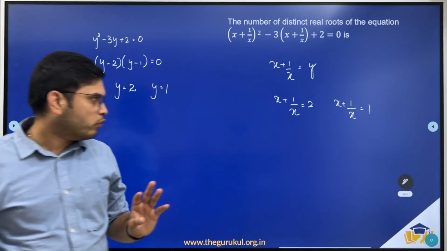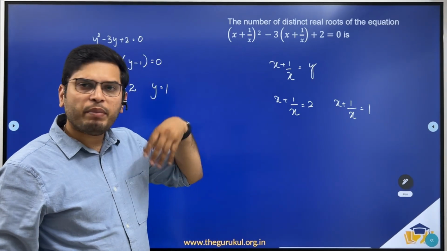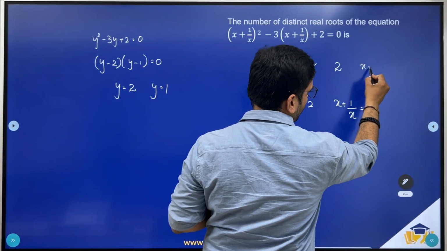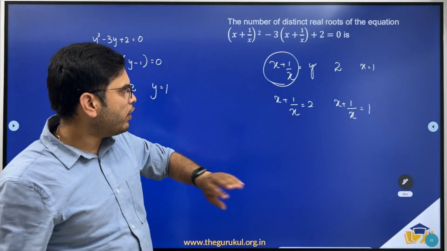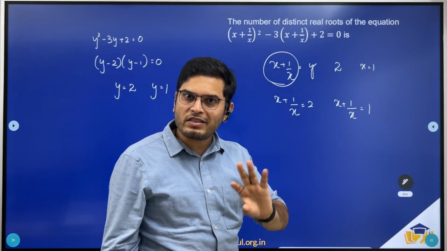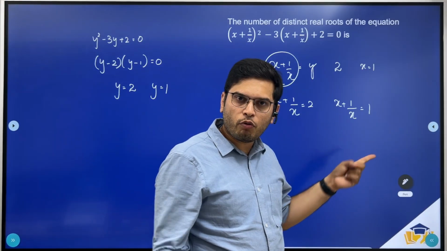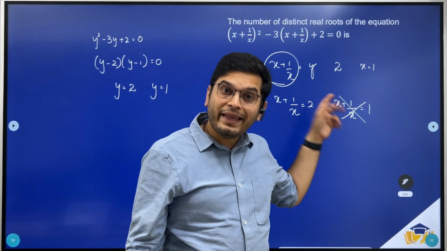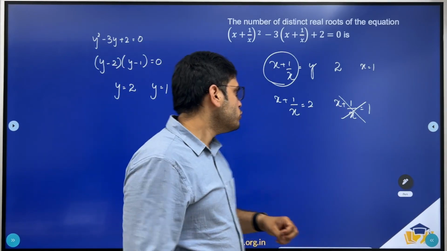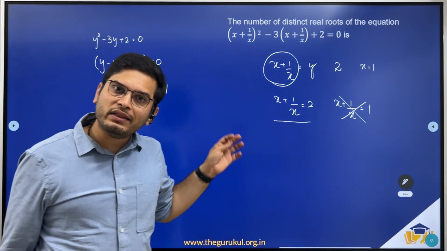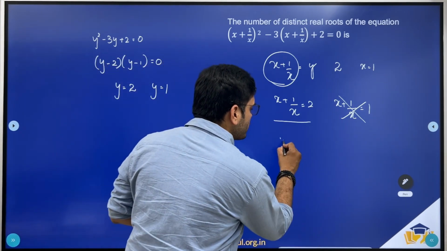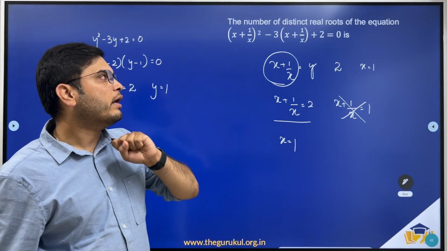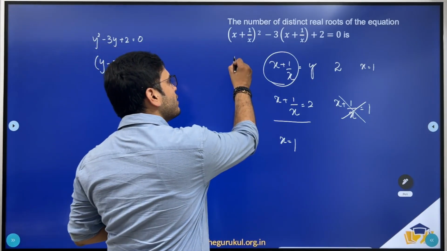And we are asked to find real roots. Now we had discussed in the previous videos that the minimum value of x + 1/x will be 2 when x is equal to 1. For any positive real value, the minimum value of x + 1/x is 2. So if that's the case, x + 1/x = 1 is not possible. So we won't be having a real value of x from that equation, right? So we have x + 1/x = 2, and this is only possible when x is equal to 1. So we have only one distinct real root of this equation. So the answer should be 1.